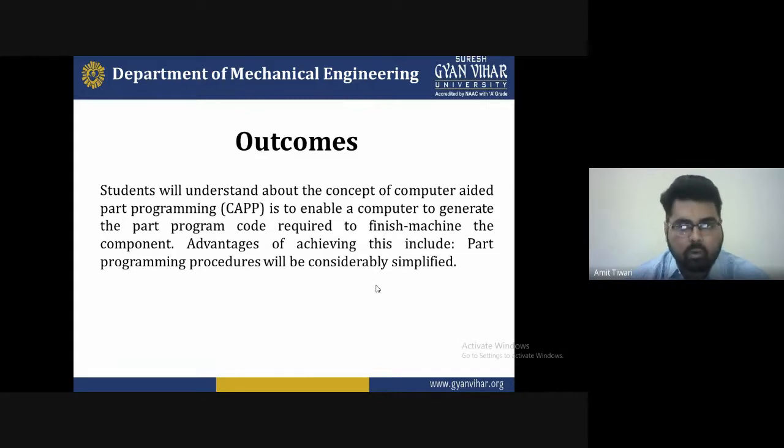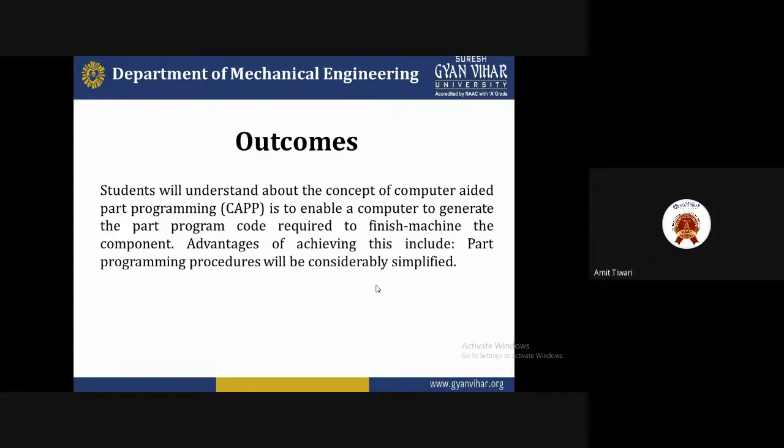So at the end of this, the student will understand how to generate the part program, how to write the code with the help of part programming, and how to finish machine components with the help of a programming procedure. What is the requirement for writing a part program, and what benefits we get from writing the programming procedure for finish machining.